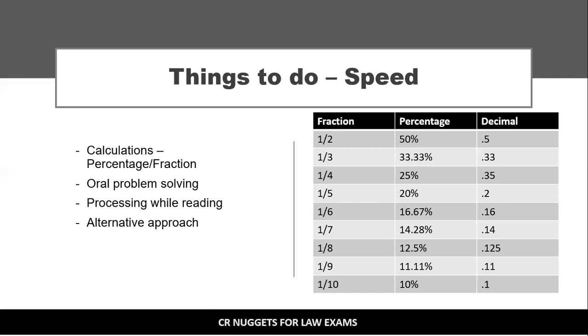Then of course the tables and the squares, these are going to help you a lot, but this is the first thing. So for example, if you know the value of 1/7 is 14.28, you can definitely find out the value of 13/7 also. You know 1/7, simply multiply it by 13. So these basic values help you a lot. I have given you a table from 1/2 to 1/10. I will suggest you to complete it till 1/20, and you should remember the figures by heart. So that is the first thing to improve your speed.